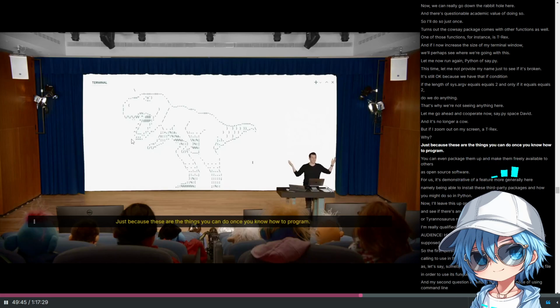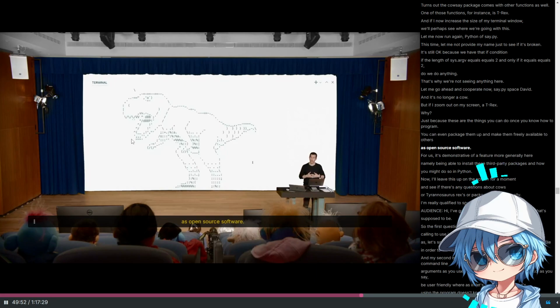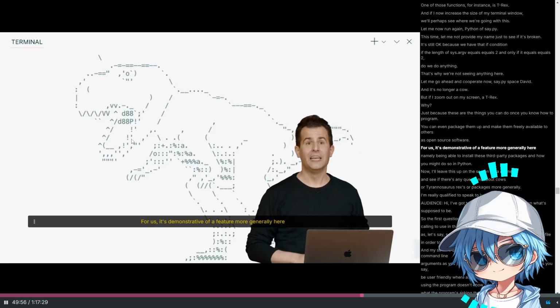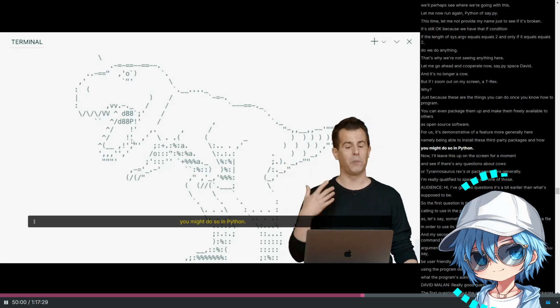Why? Just because. These are the things you can do once you know how to program. You can even package them up and make them freely available to others as open source software. For us, it's demonstrative of a feature more generally here, namely being able to install these third-party packages and how you might do so in Python.